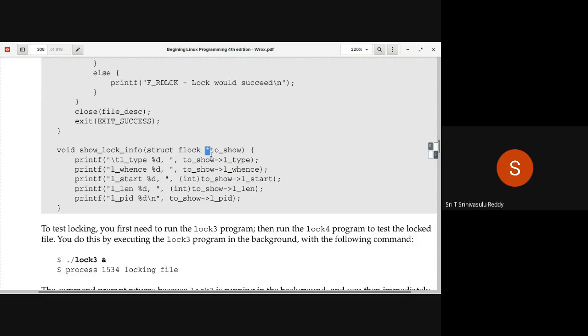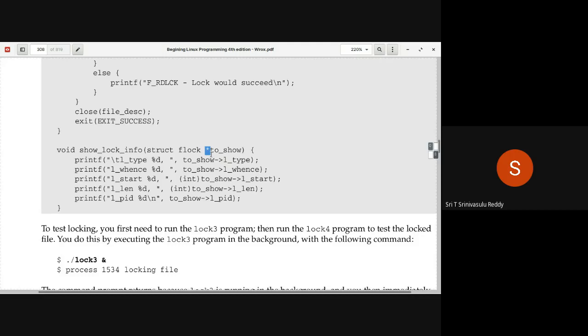But when it comes to structures, because a structure can be of variable size, there may be any number of fields. So passing a structure is going to take lots of time. So many values are to be copied.